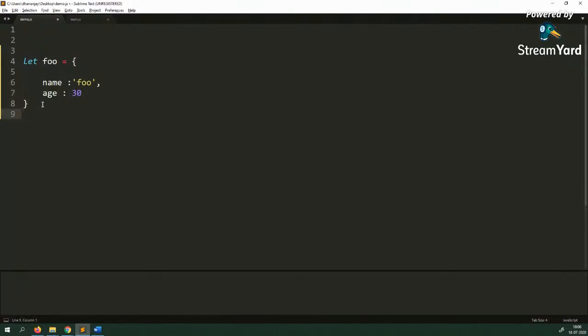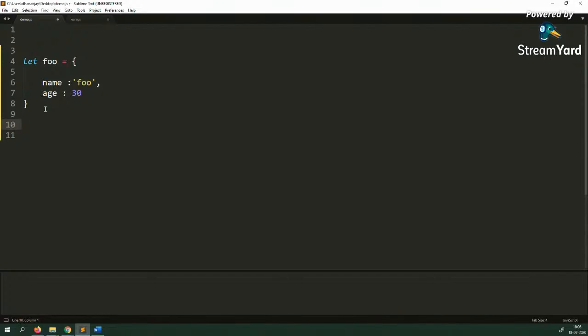Now you have a requirement here. In JavaScript, you can create an object like this. This is called an object literal, and this let means this is going to be scoped to a particular block. So here, let's say that you have to print all these properties and values of this object.